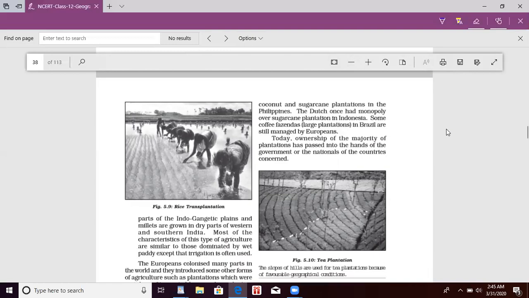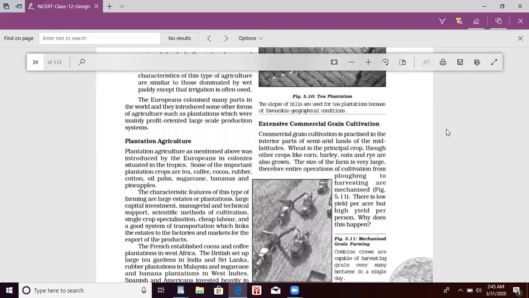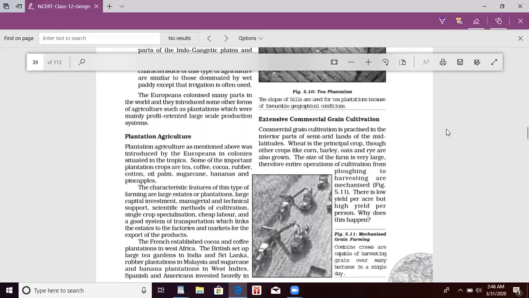Extensive commercial grain cultivation. Commercial grain cultivation is practiced in the interior part of the semi-arid land of the mid-latitudes. Wheat is the principal crop, though other crops like corn, barley, oats, rye are also grown. The size of the farm is very large. The entire operation of cultivation from plowing to harvesting is mechanized. All the things are done with the help of machinery because the land area is huge, as you can see in the picture. Now coming again, just go through all these maps.